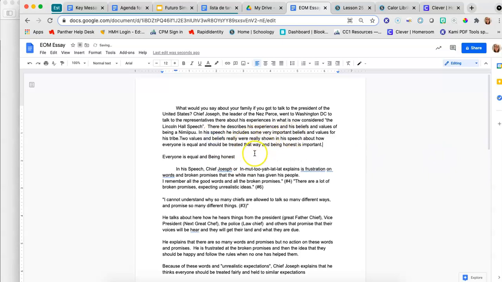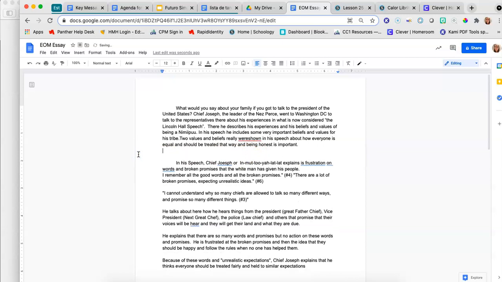Two values and beliefs, I thought, were really shown in his speech about how everyone is equal and should be treated that way, and being honest is important. So I put this into some lovely complete sentences, and it makes a lot more sense. Look at it, it is now a complete paragraph.